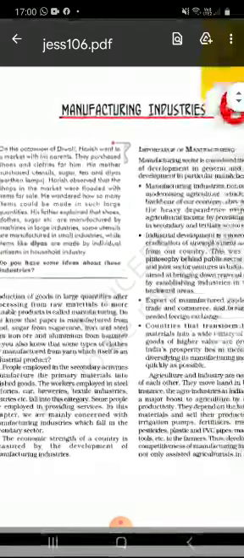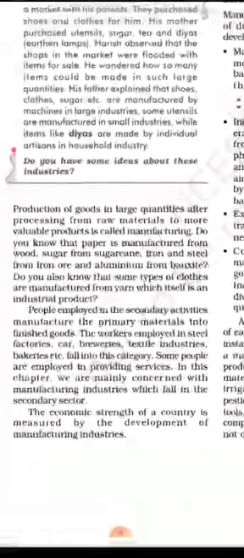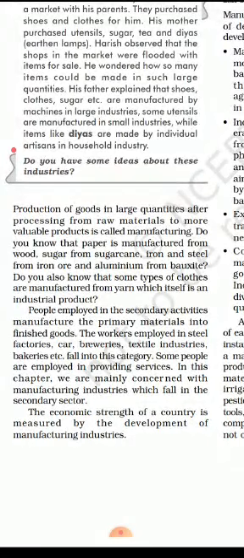You have to understand the meaning of these. You know the meaning of industries, but what is manufacturing? What is the importance of manufacturing industries in the GDP of our country? How is it important? Let's see the meaning of manufacturing. Production of goods in large quantities after processing from raw materials to more valuable products is called manufacturing.